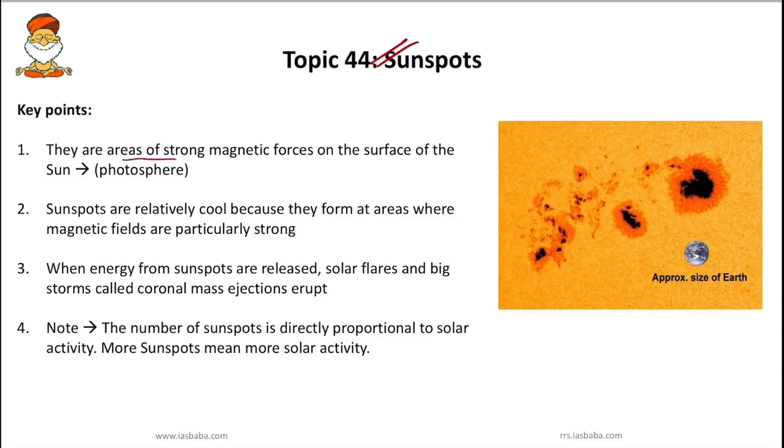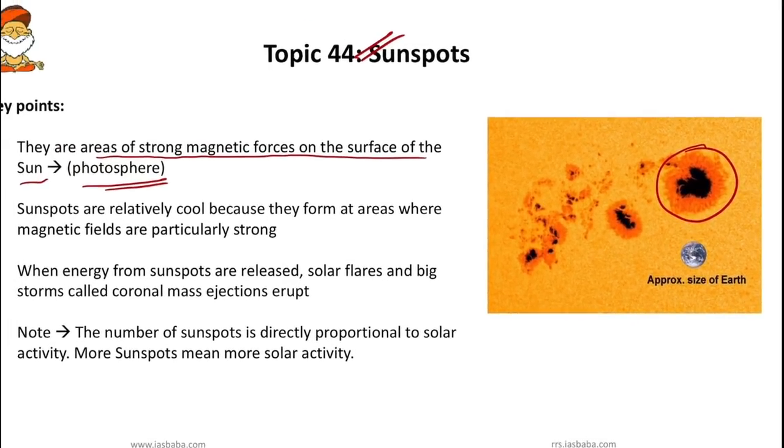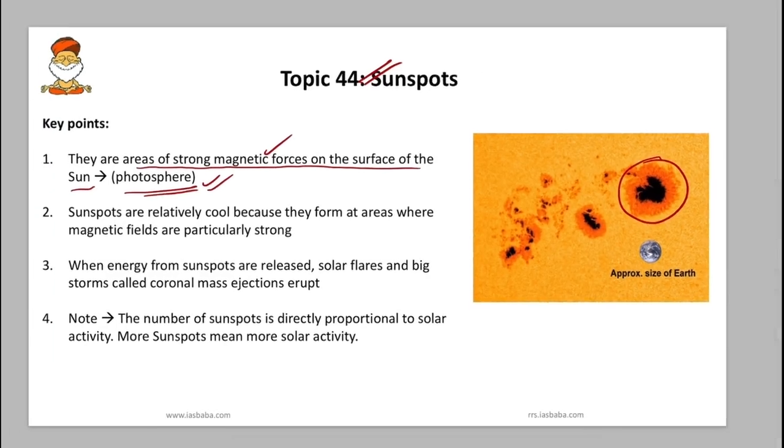They are nothing but areas of strong magnetic forces on the surface of the sun, that is the photosphere. As you can see in the figure, these sunspots are darker and cooler areas on the surface of the sun. And these sunspots are areas of strong magnetic forces.